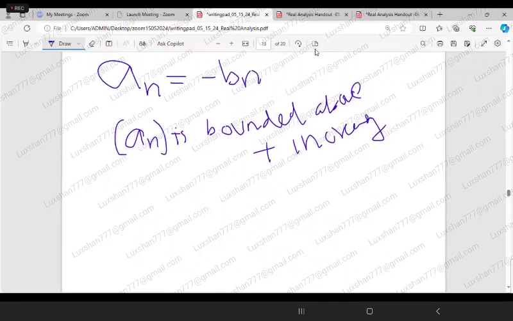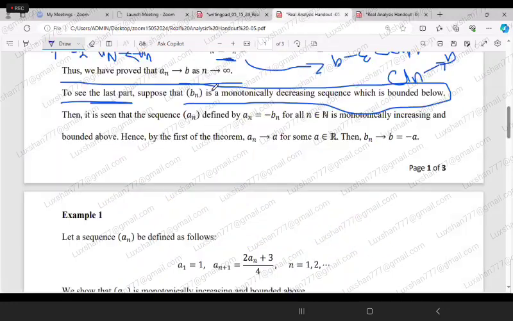So we have already proved that the sequence An defined by An equal to minus Bn for all n is monotonically increasing and bounded above. Hence, by the first theorem, An tends to A for some A belongs to R. Then Bn tends to B, which is equal to minus A.